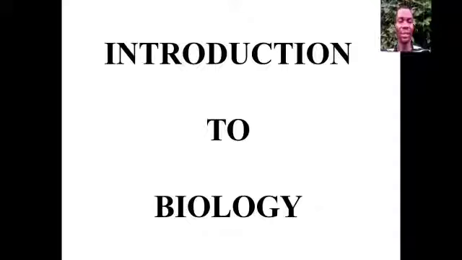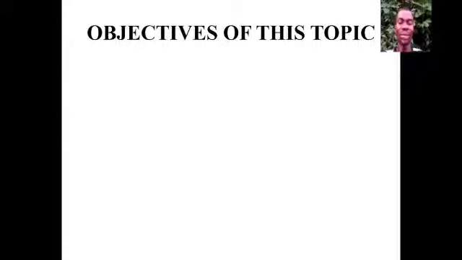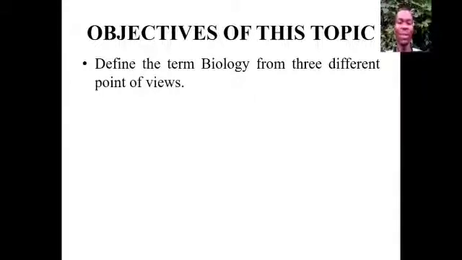Let's get started. Today's topic is Introduction to Biology. We'll be talking about the objectives of today's topic. So, number one objective is to define the term biology from three different points of view. At the end of this course, we should be able to define biology from three different points of view.